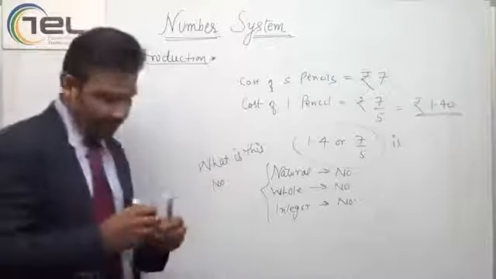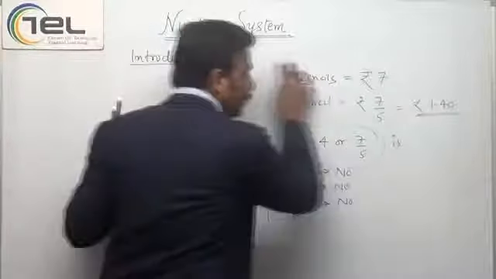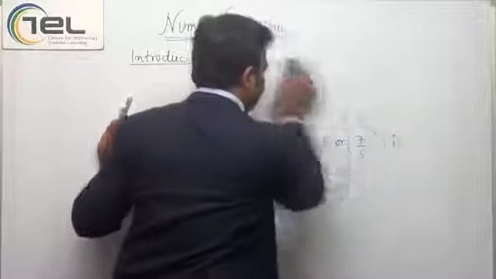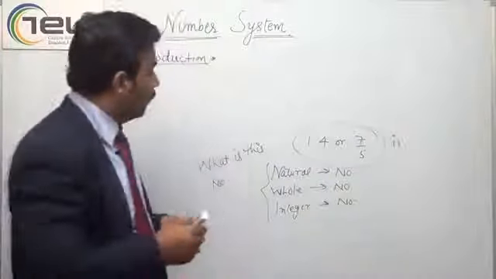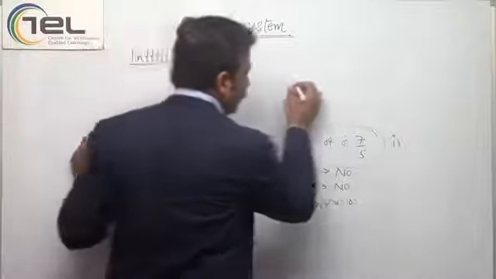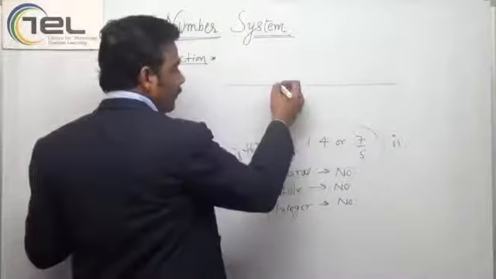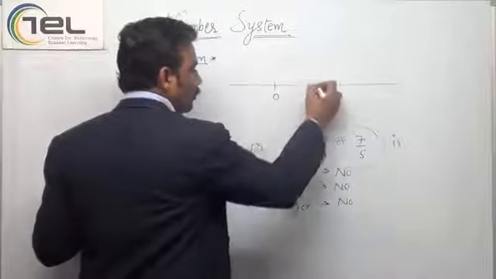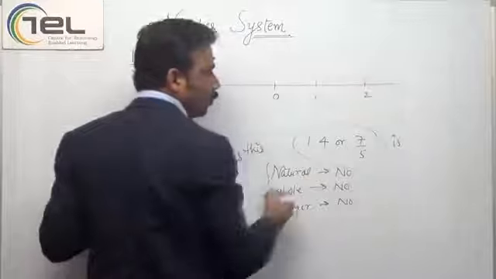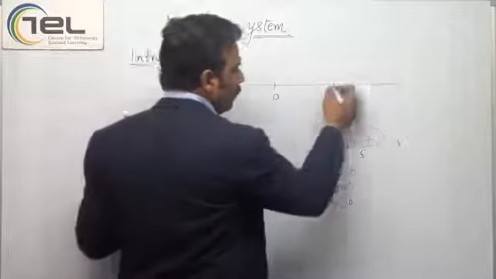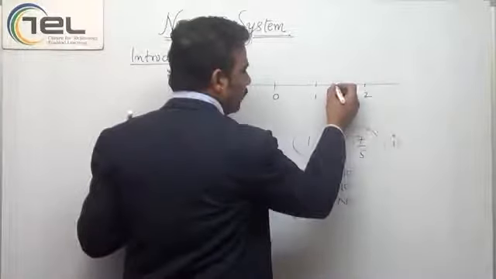If I represent this on the number line, this is 0, this is 1, this is 2.